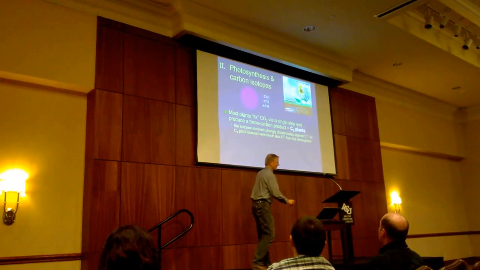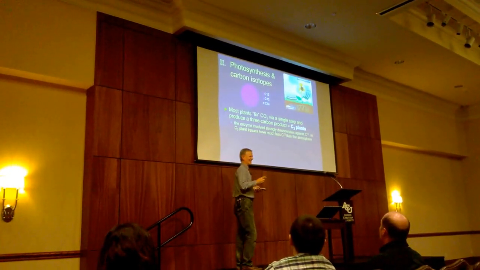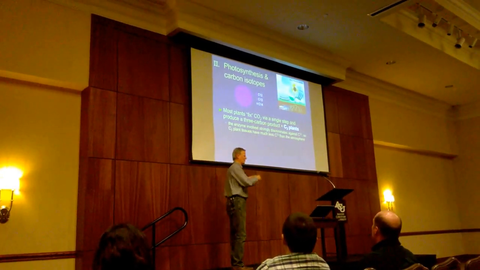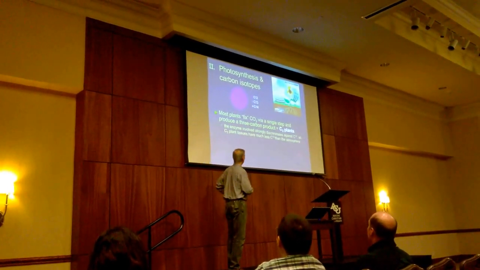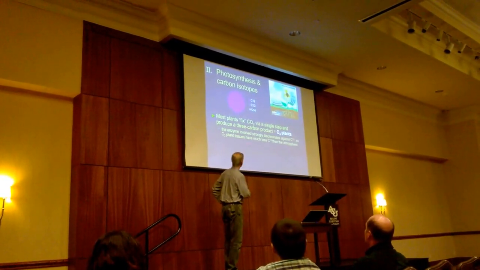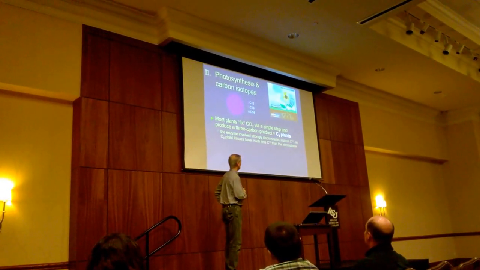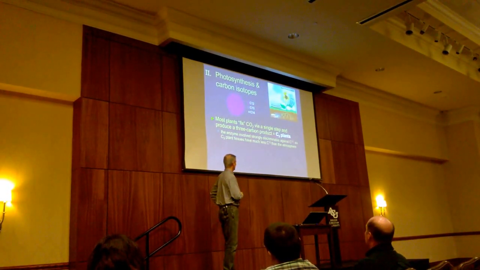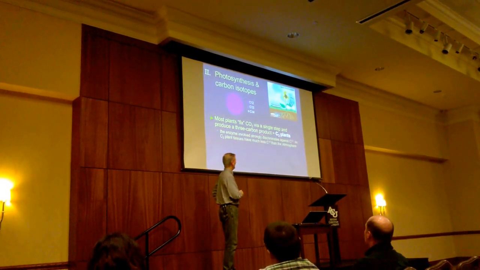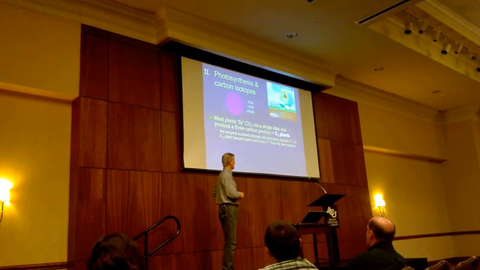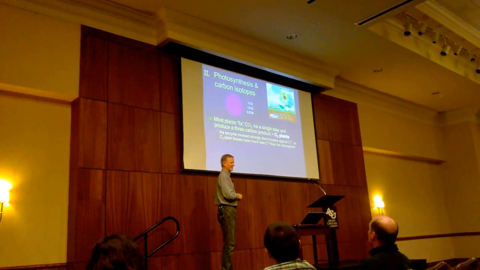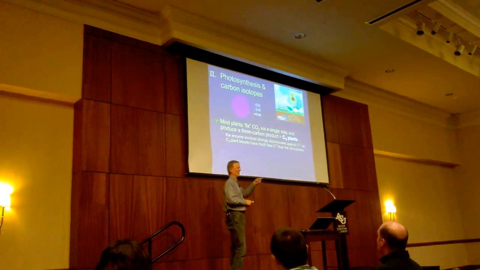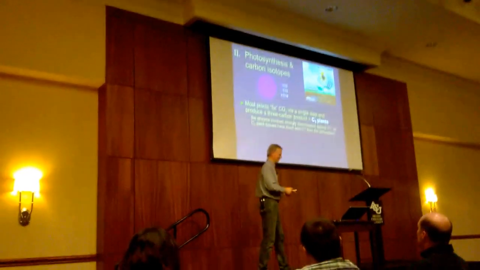Now, the interesting thing from our standpoint, and I'll get to the reasoning why, is that most plants, and we're talking about most trees and shrubs and so on, are called C3 plants because they produce a 3-carbon product in photosynthesis. And all of those C3 plants have this characteristic: the enzyme that catalyzes that really discriminates against carbon-13. So these plants have a lot less carbon-13 in their tissues than exists in the atmosphere itself.